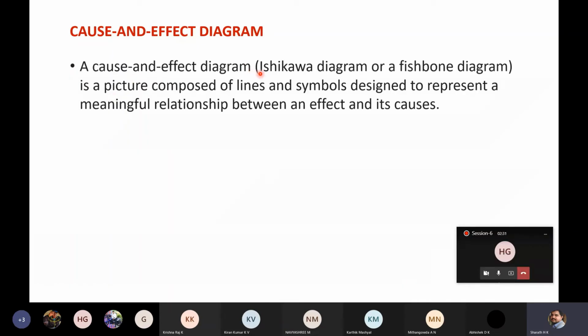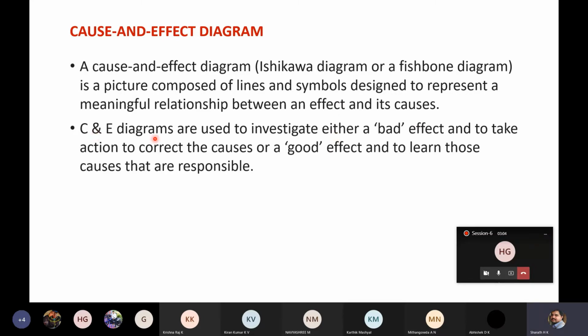Cause and effect diagram. It is also known as Ishikawa diagram. The reason is it was developed by one of the quality gurus called Ishikawa. It is also known as fishbone diagram because the structure of this cause and effect diagram is similar to the bone of the fish. It is a picture composed of lines and symbols designed to represent a meaningful relationship between an effect and its causes.